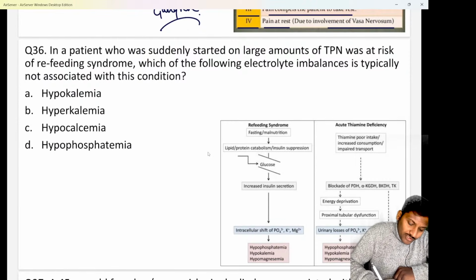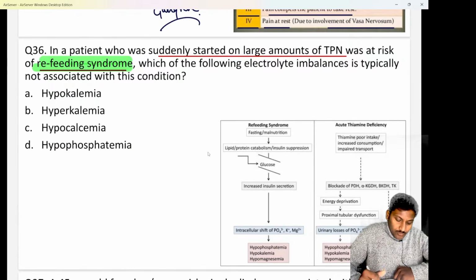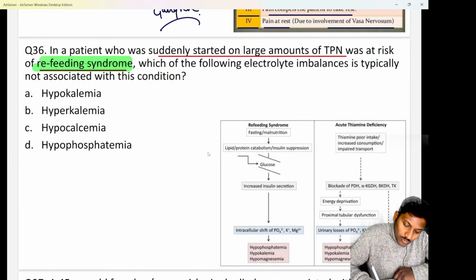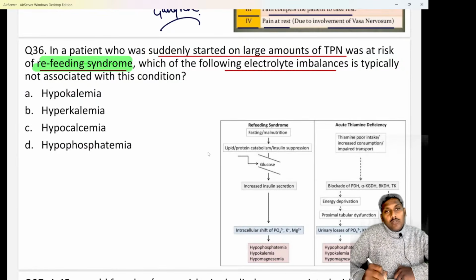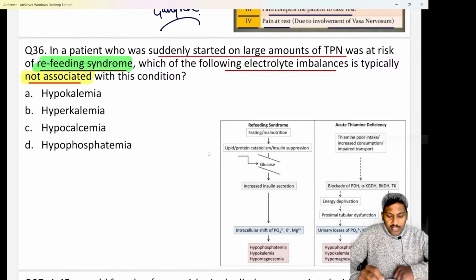Here they are asking you, in a patient who was suddenly started on large amounts of TPN, or total parenteral nutrition, was at risk of developing refeeding syndrome. We know, beta, that whenever a person is chronically malnourished, and in that patient, if you suddenly start giving a lot of TPN, the patient develops a problem known as refeeding syndrome. Now here they are asking you which among the following electrolyte disturbances is typically not associated with this condition. Which problem is not associated with refeeding syndrome? That is what they are asking you. I hope all of you are quite aware.